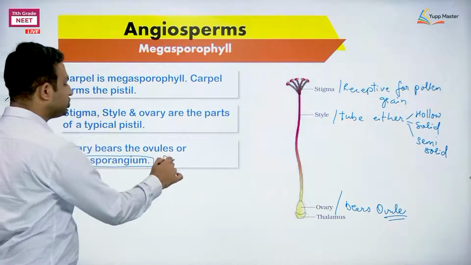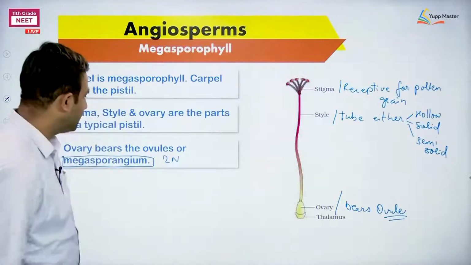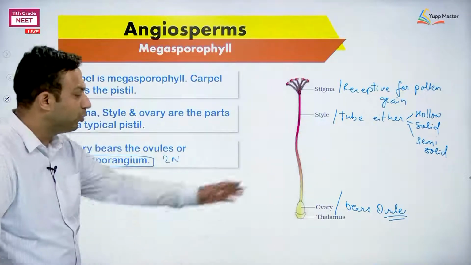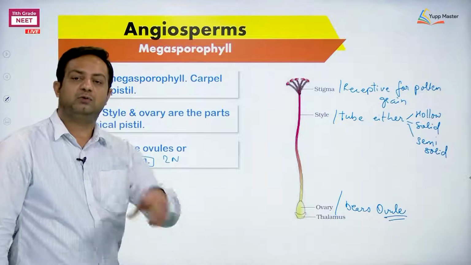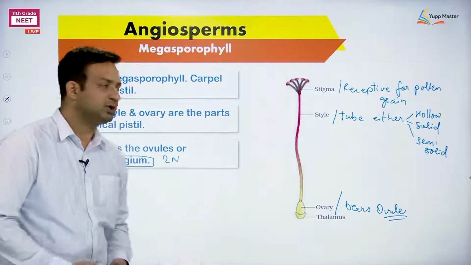Megasporangium. The ploidy of the ovule is 2n, diploid. Okay, that kind of structure we used to mention. Remember all the things. How the ovules are distributed in the ovary, that we used to study as placentation. Okay, that is called placentation.